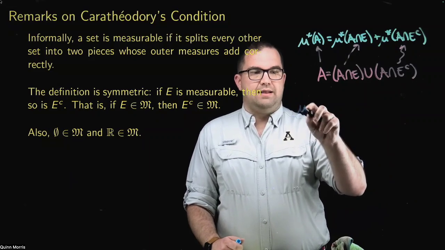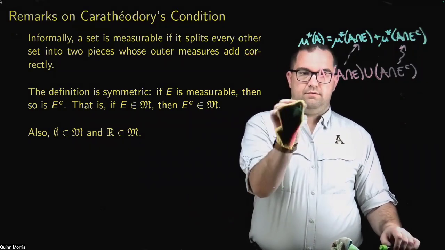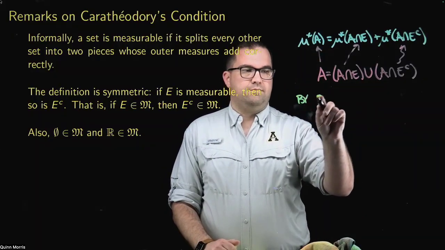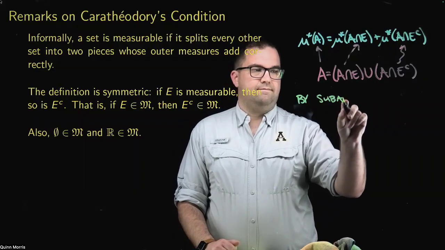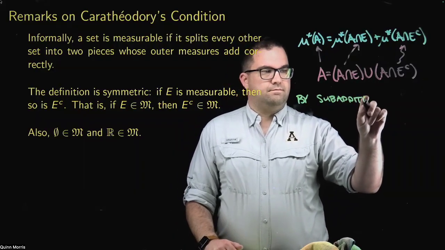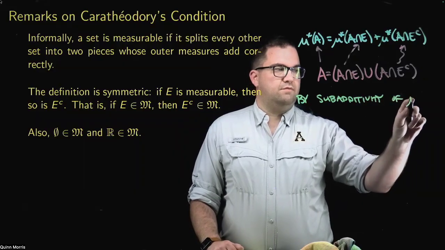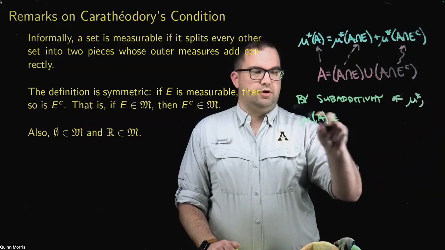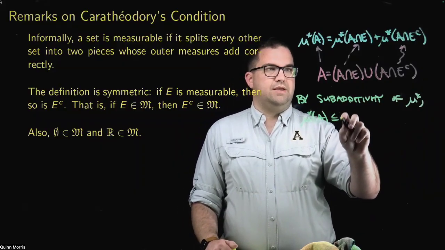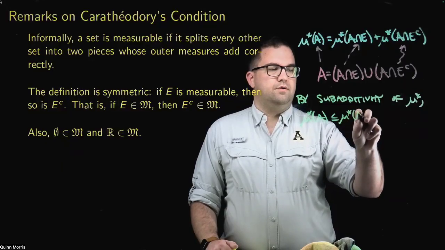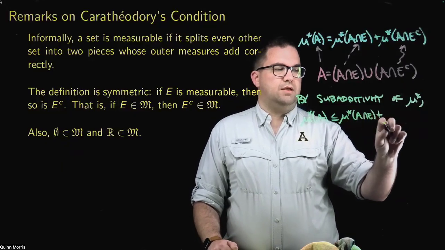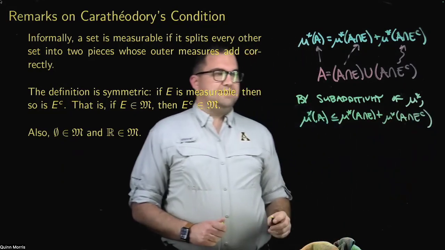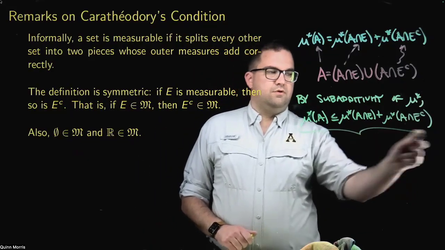So by countable subadditivity of the outer measure, mu star of A must be less than or equal to mu star of A intersect E plus mu star of A intersect E complement. So you always get this for free.